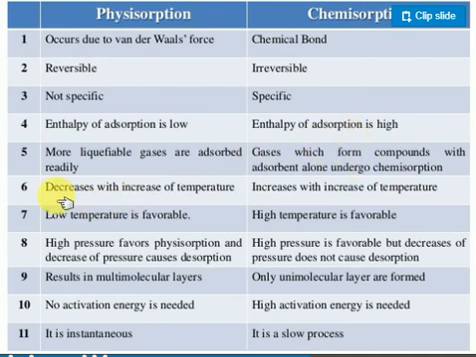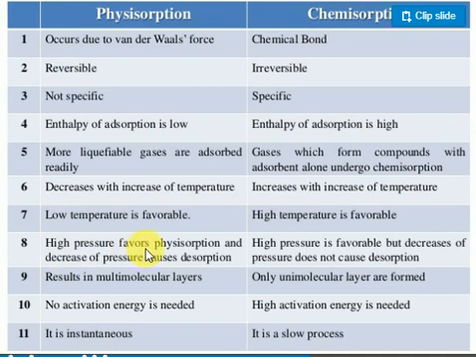Physical absorption decreases with increasing temperature. Here, chemical absorption increases with increasing temperature. When temperature increases, initially it increases and then decreases. Low temperature is more favorable for physical absorption. High temperature is more favorable for chemical absorption.